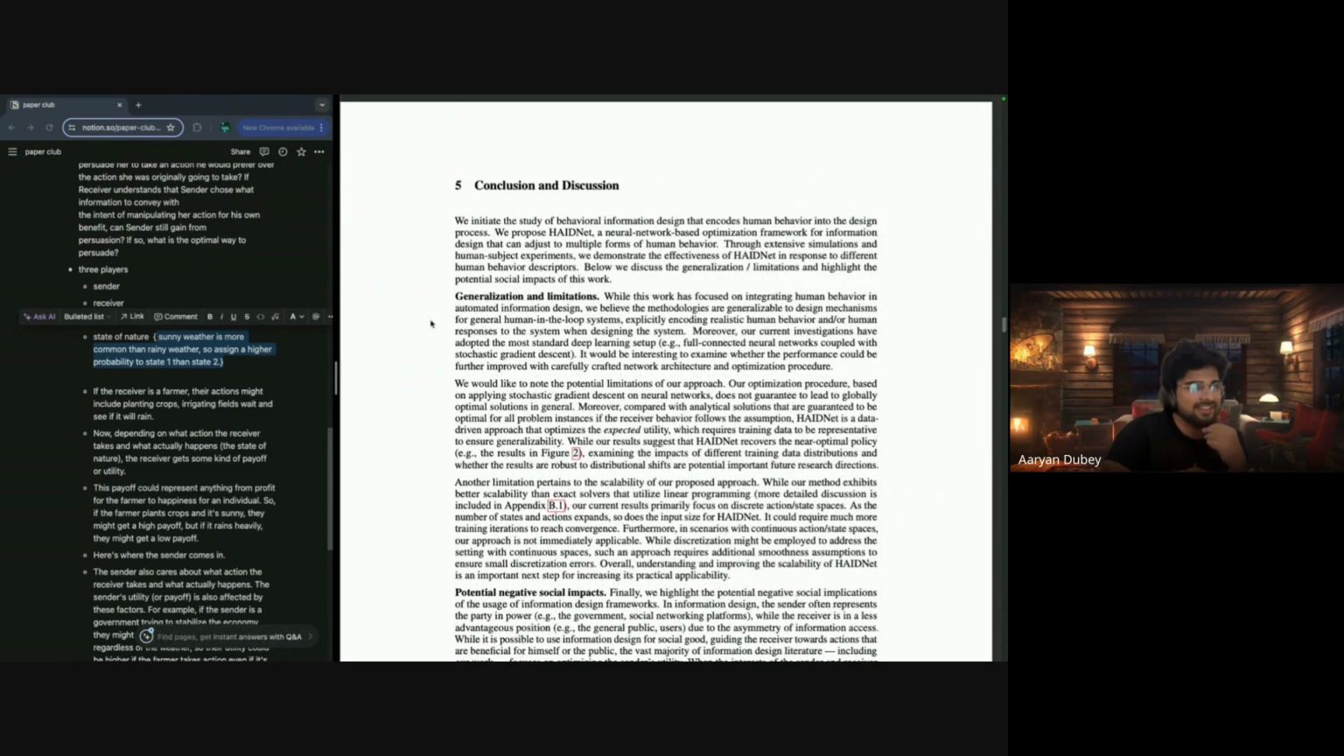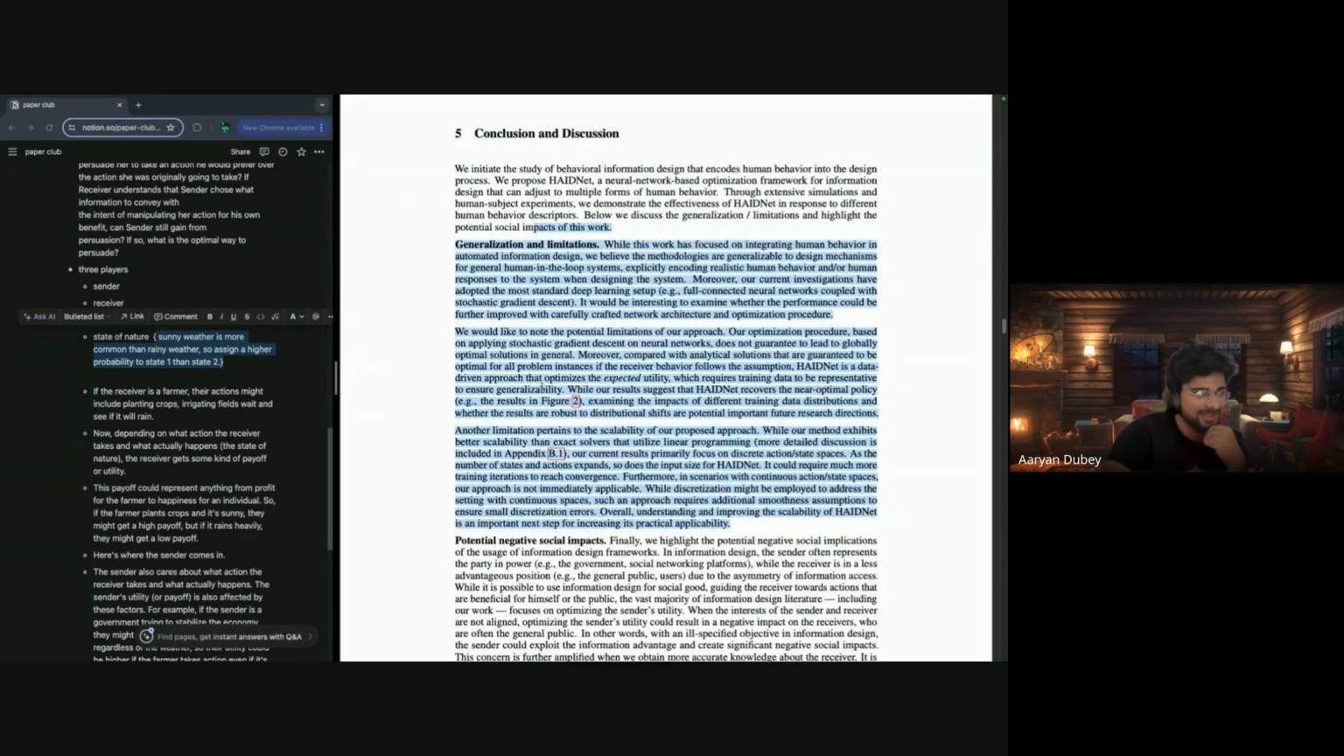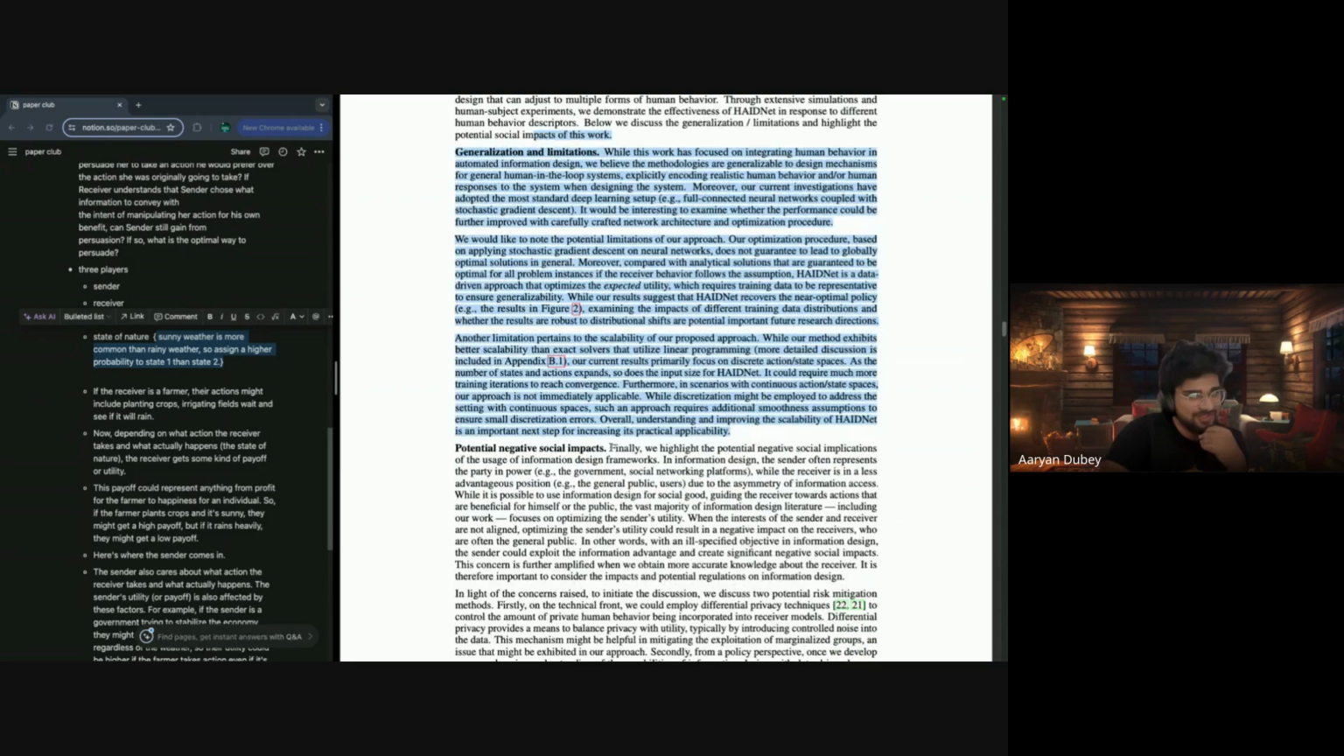Then it generally defines generalization and limitation. There are a hell of a lot of limitations for this method. I'll skip this and go to negative impact and social impact. Finally, we highlight the potential negative social implication of the use of information design frameworks. Senders often represent the party in power, while the receiver is in a less advantaged position due to asymmetry of information access. While it is possible to use information design for social good, guiding the receiver towards action that is beneficial for himself or the public, I don't think they can use it. This is generally not possible, right?